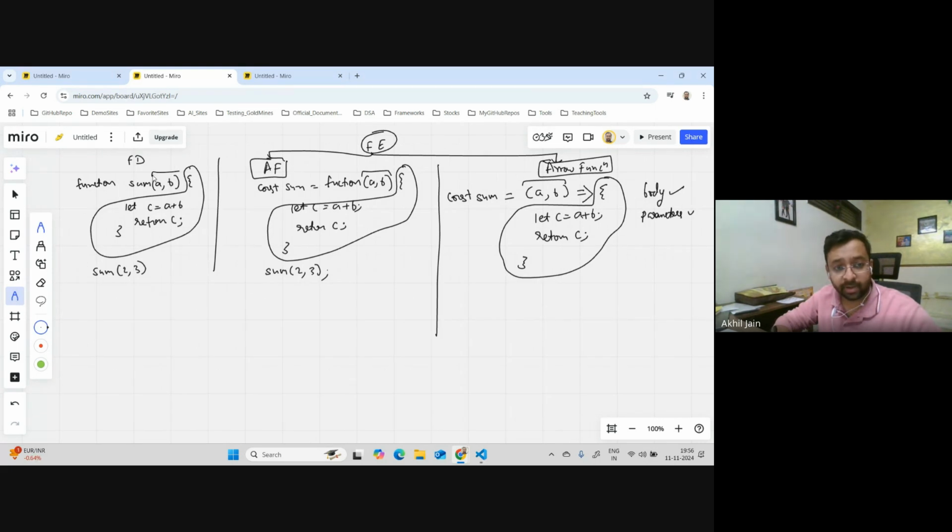and this part. Now, when you move from here to here, you remove the name of the function. So the name of the function was removed. Now, when you move from here to here, you can see even the function keyword is also removed. So you don't have to give the name of the function, not required, and you also do not have to give function as a keyword. You don't have to specify this also.